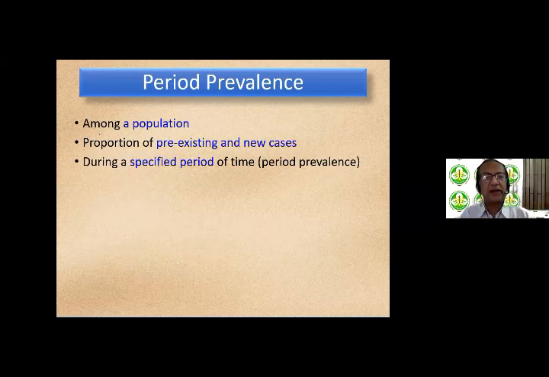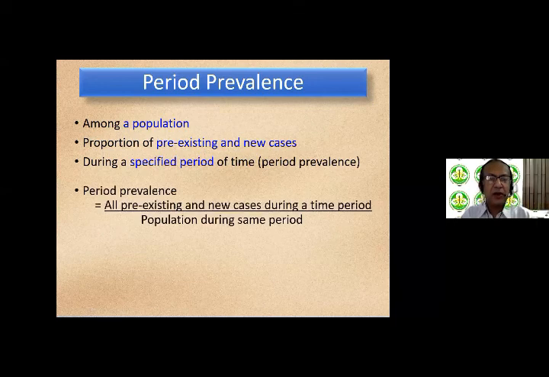Period prevalence is among a population, and note that we are not looking for a previously disease-free population. So if incidence was amongst those who were previously non-diseased, the new cases occurring. In period prevalence, you can't have a population who is previously non-diseased, because you're interested in those who have pre-existing disease. So among a population, the proportion of pre-existing and new cases that are found during a specified period of time is known as period prevalence. So period prevalence is all pre-existing and new cases during a time period.